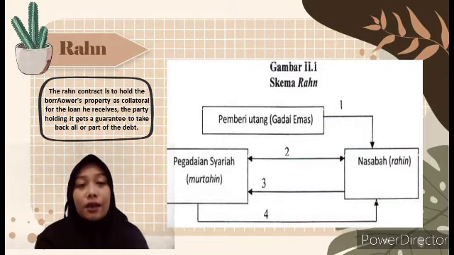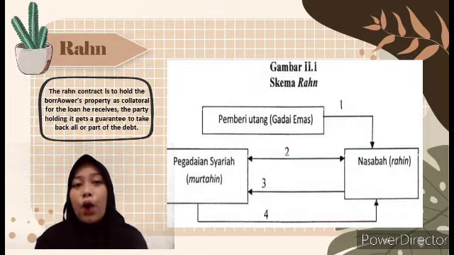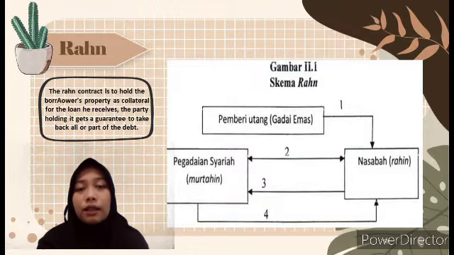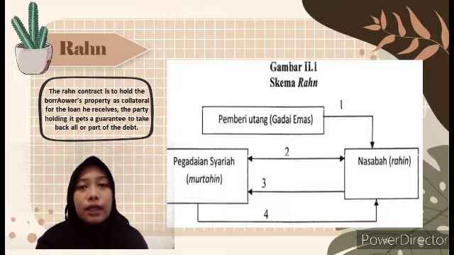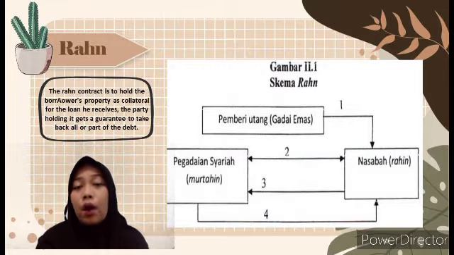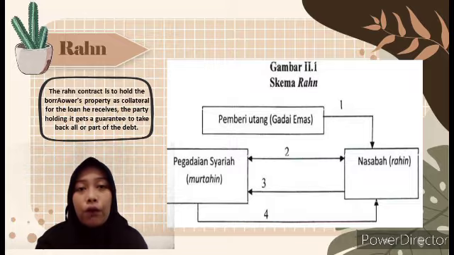Okay, next is Rahn. The Rahn contract is to hold the borrower's property as collateral for the loan he received. The party holding it gets a guarantee to take back all or part of the debt. In the Rahn contract, the customer or rahin pledges the goods to the bank or murtahin. Then the bank appraises the pawned goods to determine the amount of financing that can be obtained by the customer, and the customer then gets financing according to the agreement.